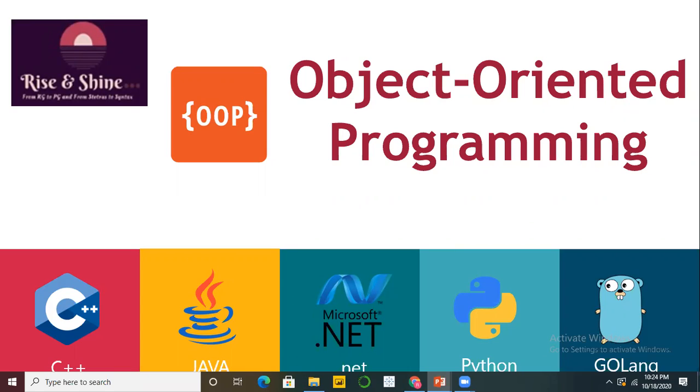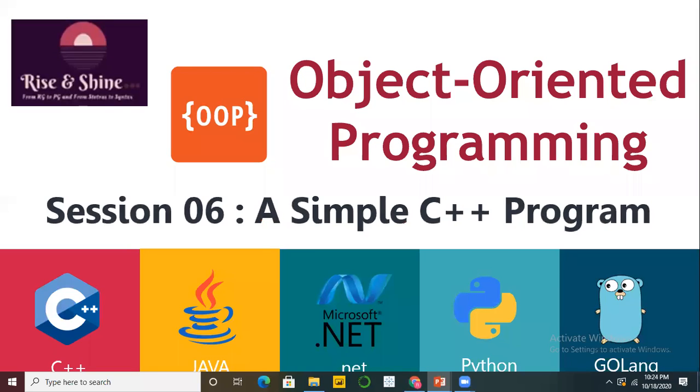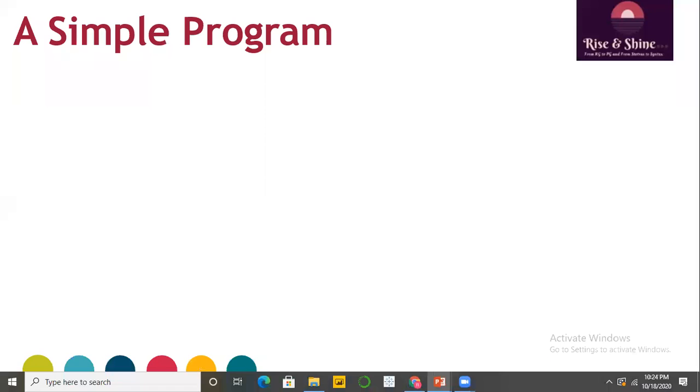In the last session we have seen what C++ is. That is, C++ is a superset of C and it is a truly object-oriented programming language. This is the sixth session in this video series, and in this session we are going to see a simple C++ program. So let us start.